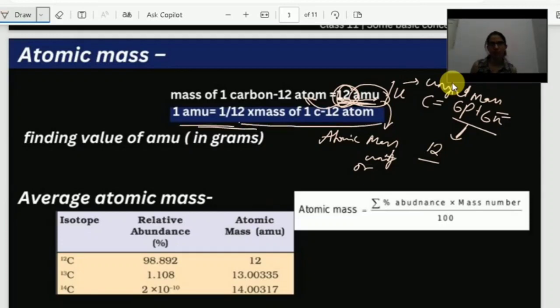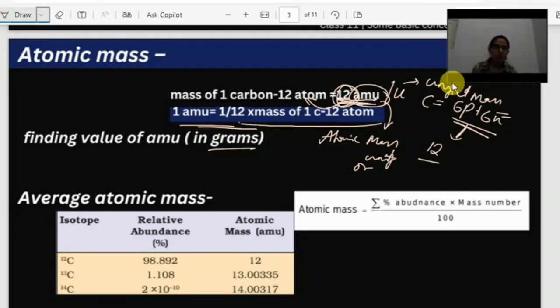This is very important. Finding the value of AMU in grams. Let's solve this. We got an atomic mass in terms of atomic mass unit. But if I want to find out in terms of grams, what I have to do? We'll do it here and we'll see how we can solve. As we know, in carbon there are 6 protons and 6 neutrons, and we also have electrons. But the electron's mass is very small, so we can neglect the mass of the electron. So let us find the mass of a carbon-12 atom.